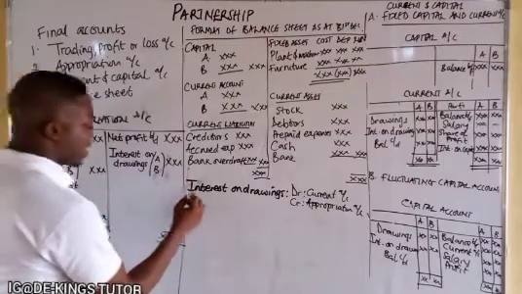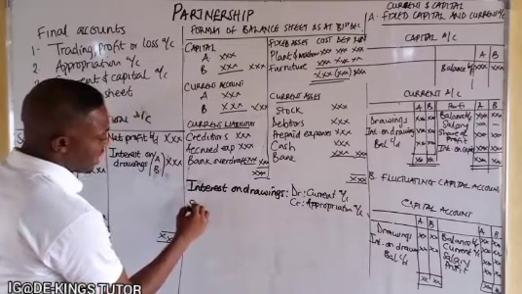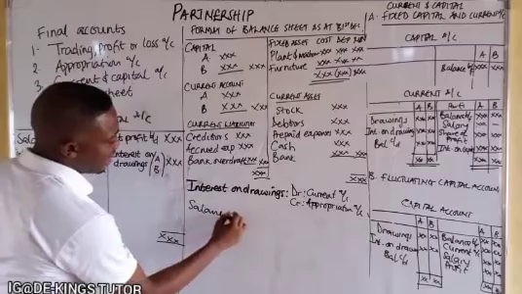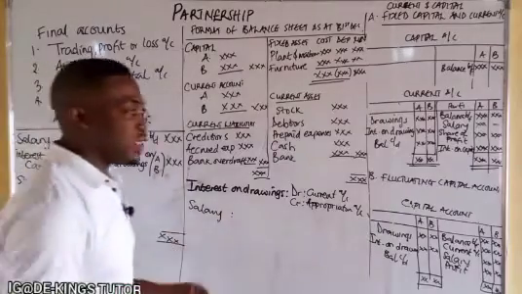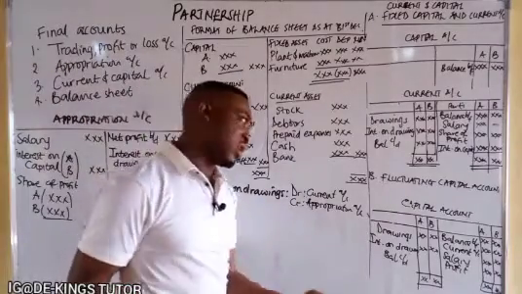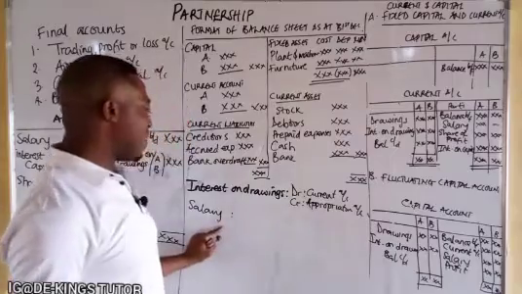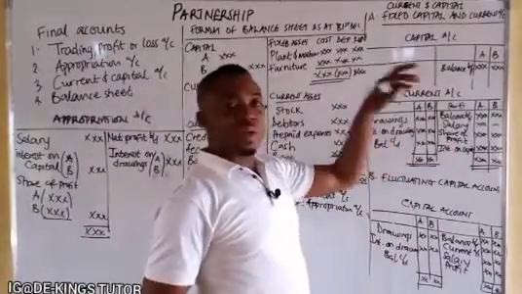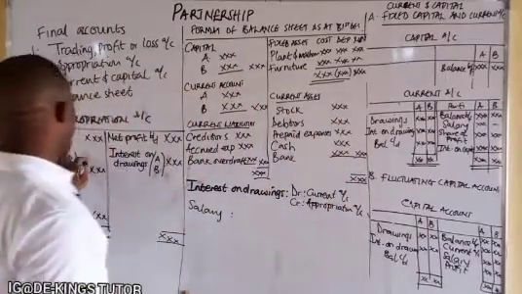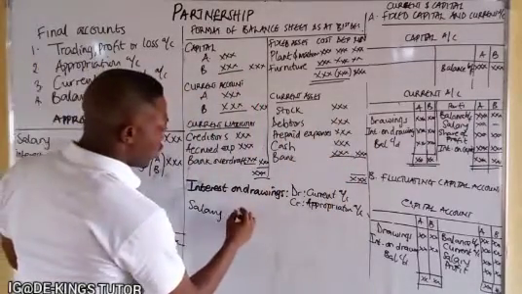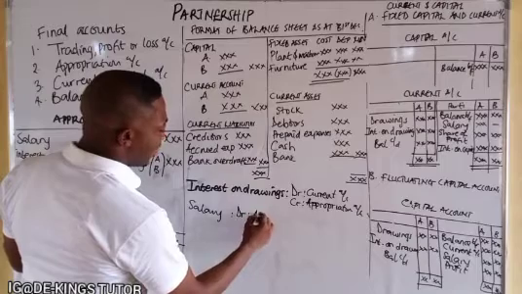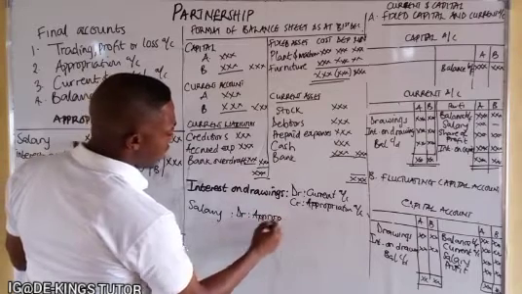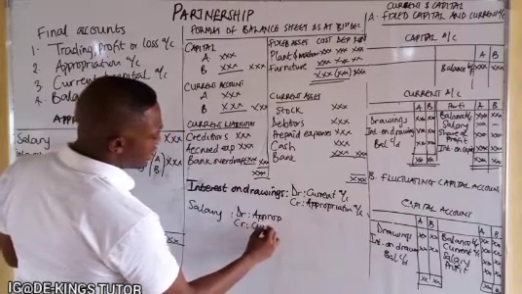Another one can be salary. Like I said before, salary is that amount that is paid to an active partner. When he receives it, it is credited to his current account, and the appropriation account is debited. So you debit appropriation account and you credit current account.